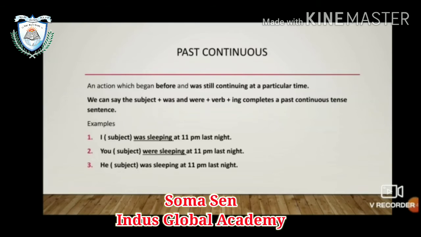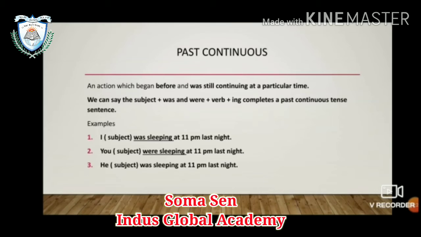We move on to past continuous, an action which began before and was still continuing at a particular time, means uninterrupted action. Uninterrupted action that was still continuing at a particular time is known as past continuous. We can say the subject will be there plus was or were, plus the verb and ing. So it completes a past continuous tense like this. Example, I, the subject, was sleeping at 11 p.m. last night.